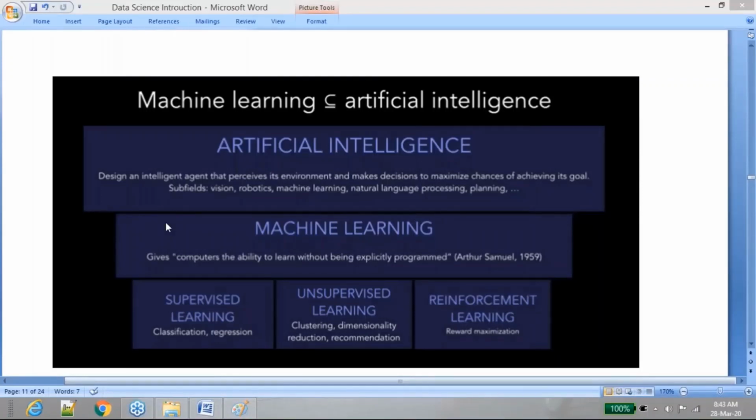And what are we calling it? Whenever you open your mobile, as of now, you are not even required to enter your pattern or a number to open your mobile. Just keep it in front of your face. It is going to recognize your face, identify it, and then unlock your phone. So how is it happening? People have built an algorithm which can capture your face and identify whether you are the right person who is trying to open the phone or not, which is called image processing. Your face will be recognized as an image, and it will process whether it is the owner of this phone or not.